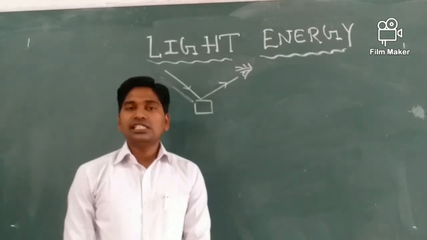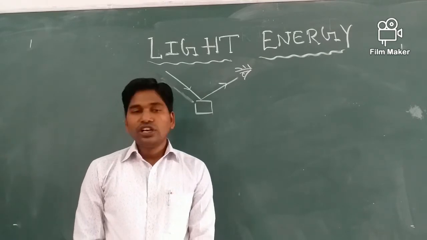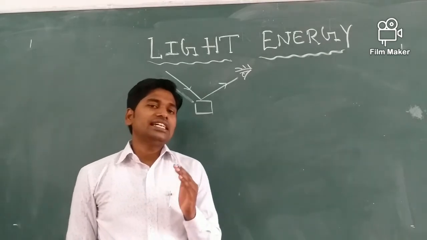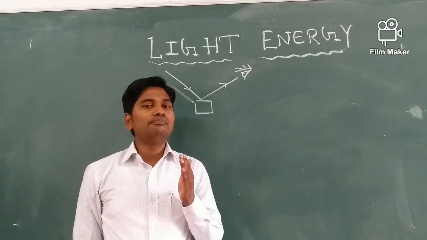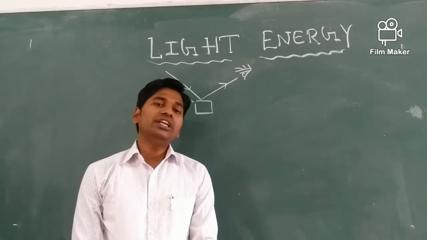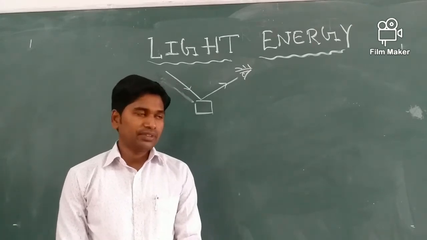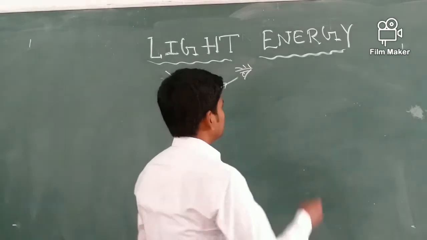Let us first learn what is reflection of light. Reflection of light is the phenomenon of bouncing back of light in the same medium when it strikes a smooth or a polished surface. Let us see how.